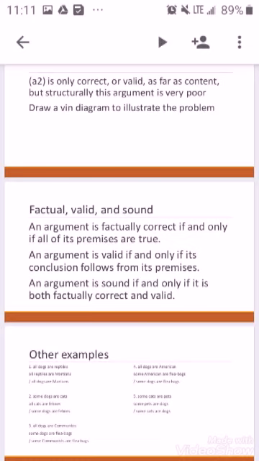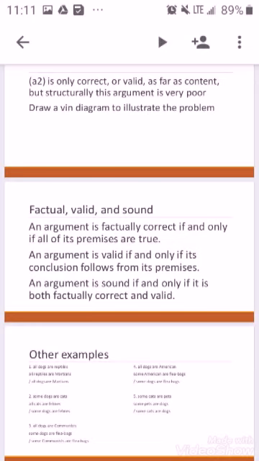Factual, valid, and sound. An argument is factually correct if and only if its premises are true. An argument is valid if and only if its conclusion follows from its premises. An argument is sound if and only if it is both factually correct and valid.